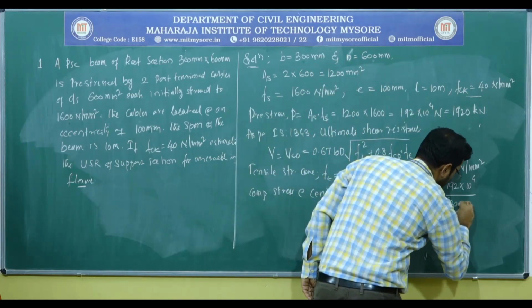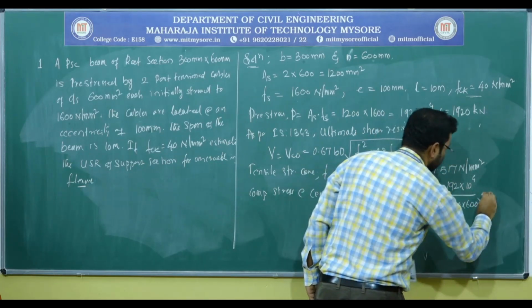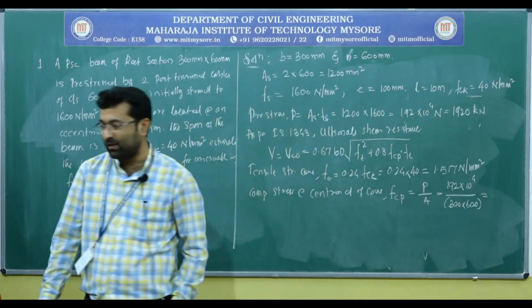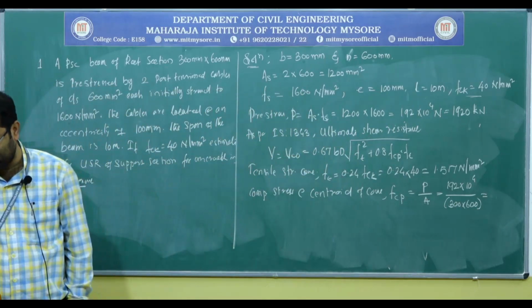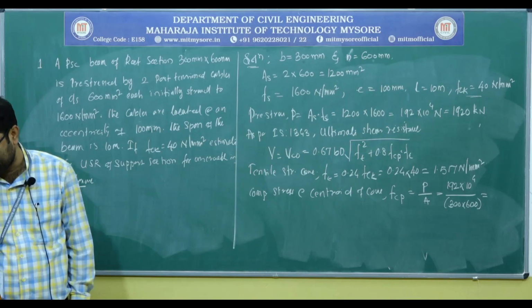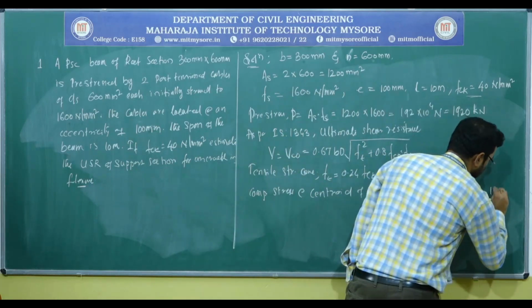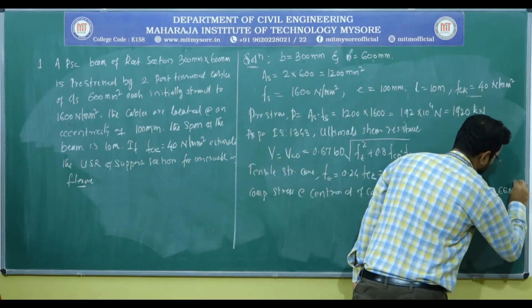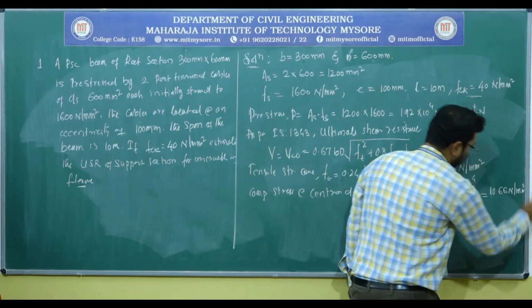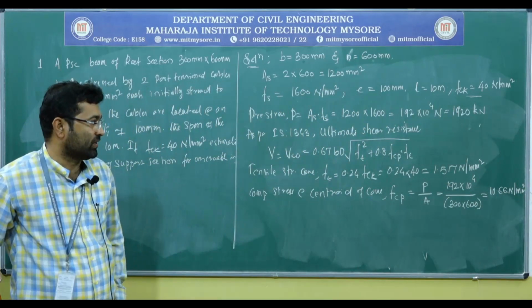This gives a compressive stress in the concrete of 10.66 newtons per millimeter square at the centroid.